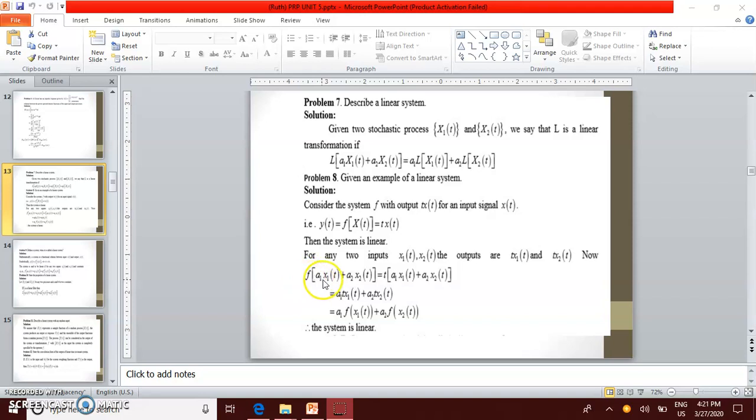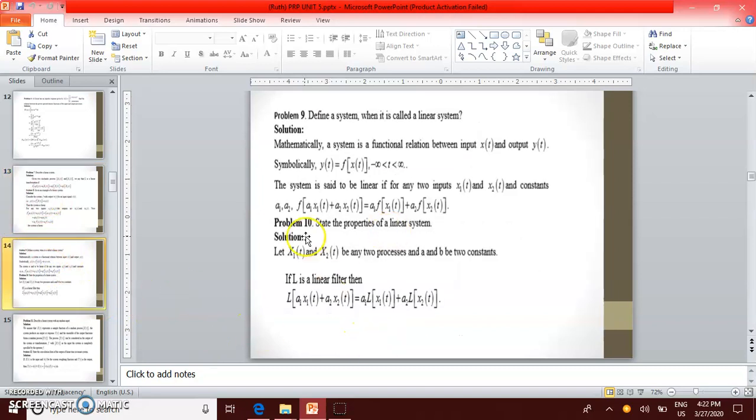Now, f of a1 x1(t) plus a2 x2(t) is equal to f of x(t), which becomes t into x(t). Here x(t) is given as a1 into x1(t) plus a2 into x2(t). Here a1 and a2 are constants. So, a1 into t into x1(t) plus a2 into t into x2(t) is equal to a1 into f of x1(t) plus a2 into f of x2(t). Therefore, the system is linear.